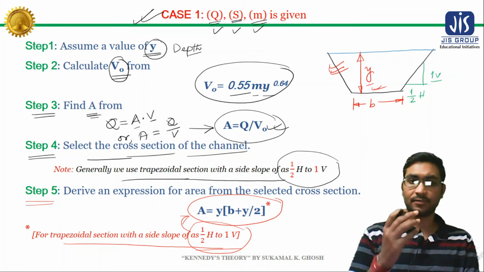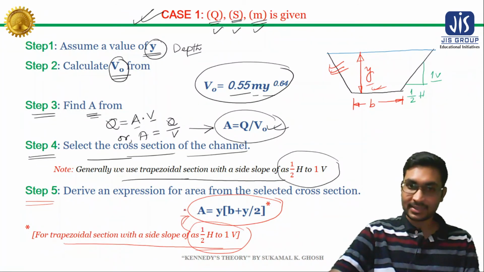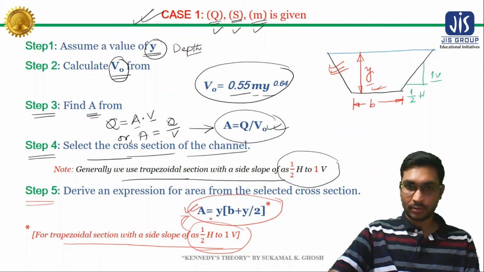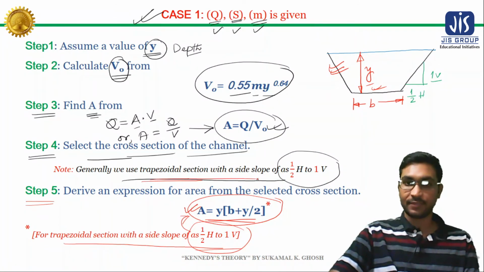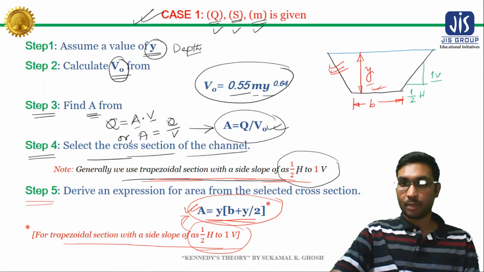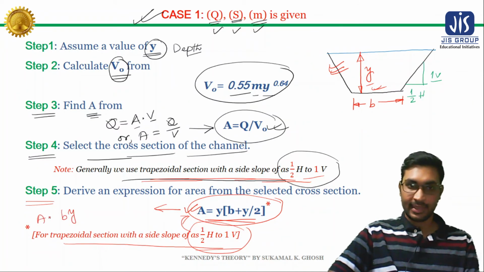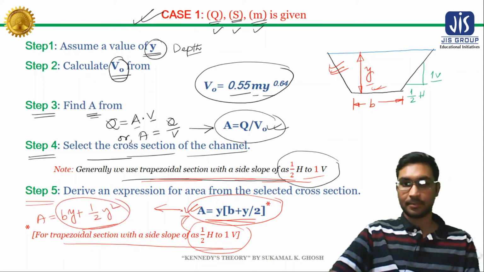a circular cross section, or a rectangular cross section, then you will not get this kind of expression, you will get another expression. So you will get this expression if you consider a trapezoidal section with side slope of 1/2 horizontal to 1 vertical, or you can get this expression, that A is equal to by plus half of y square. Actually this is nothing but, if you simplify this expression, you will have this expression.